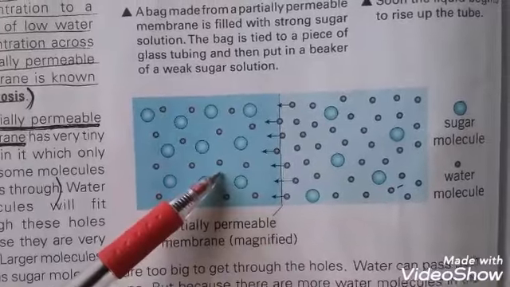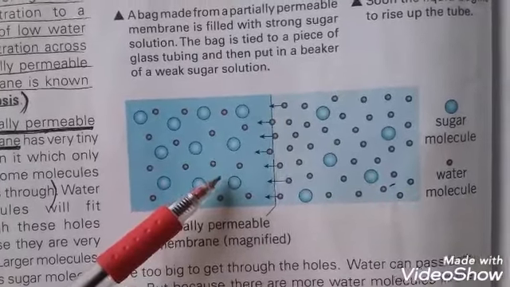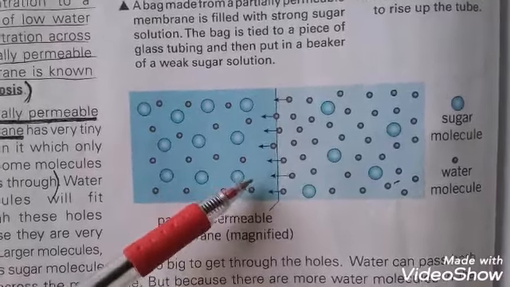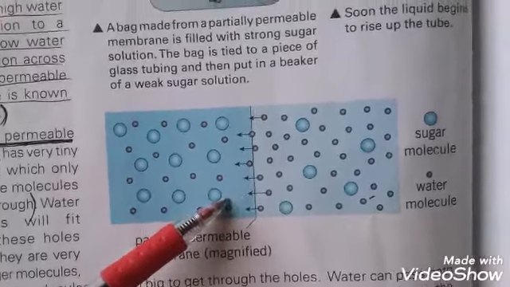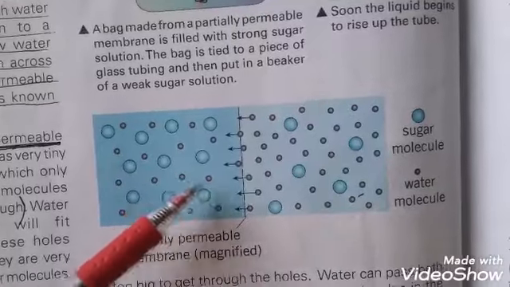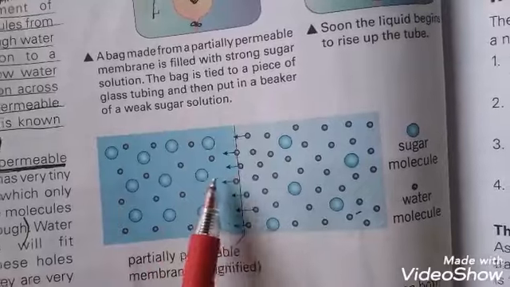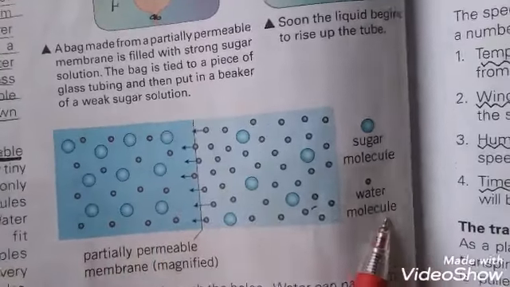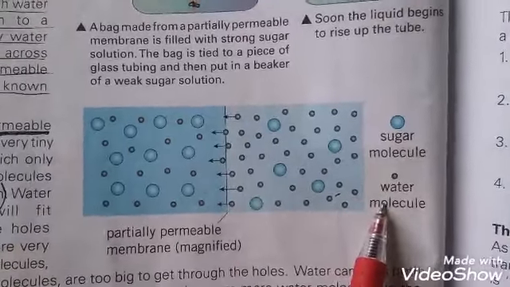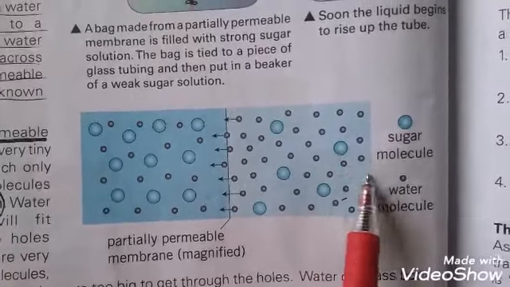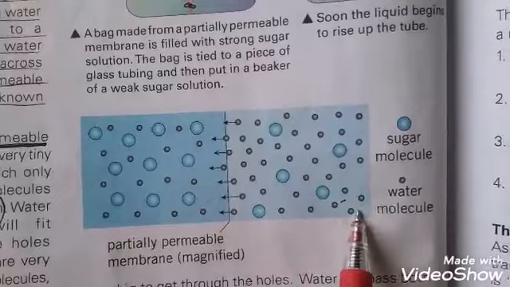Dear students, try to clear the concept about the partially permeable membrane from this diagram, because this membrane has many tiny holes in it that allow some molecules to pass through. Water molecules fit through these holes because they are very small. These black ones are water molecules, and the sky blue ones are sugar molecules, which are much bigger than the water molecules.